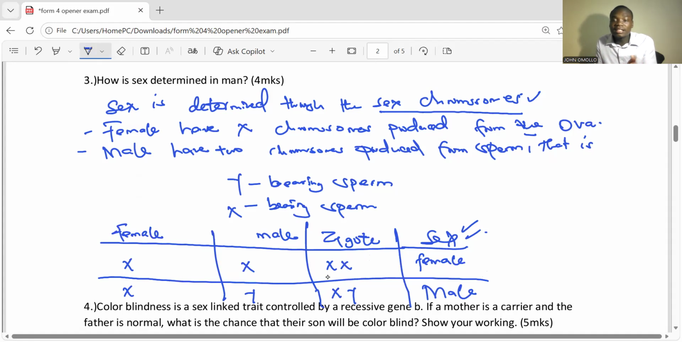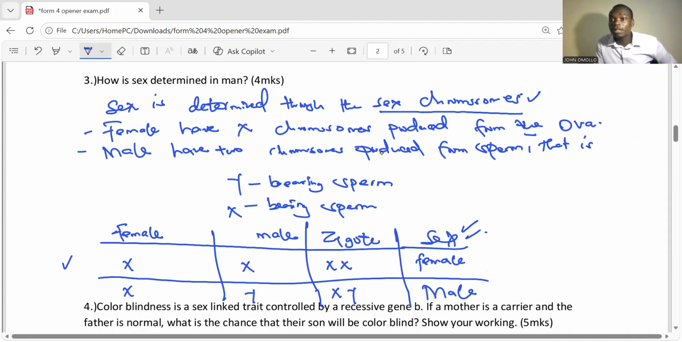Immediately after fertilization has taken place, you can see that a zygote has been formed. For a zygote to be formed, it means that fertilization has happened. And where does it occur? Within the oviduct or fallopian tube. The female produces ova, and within the ova, we are only going to have what?